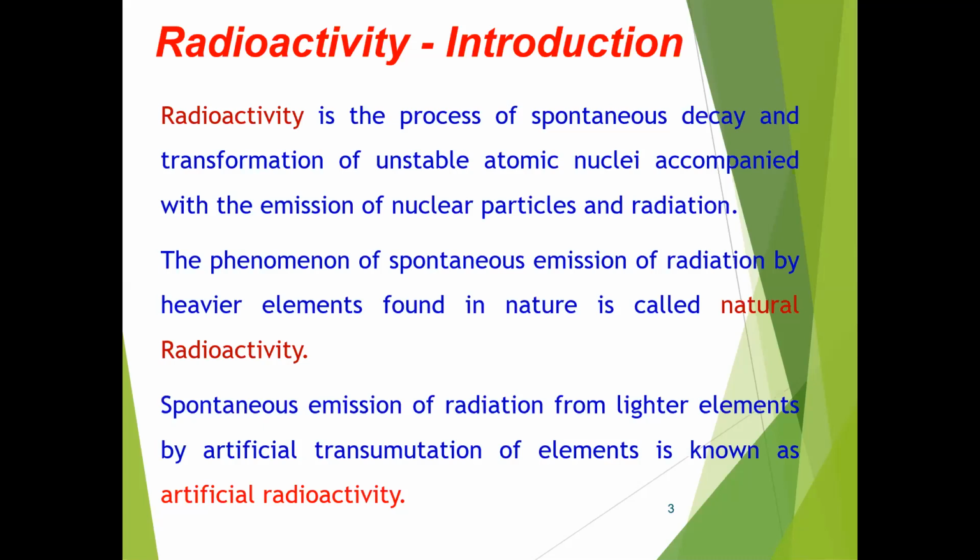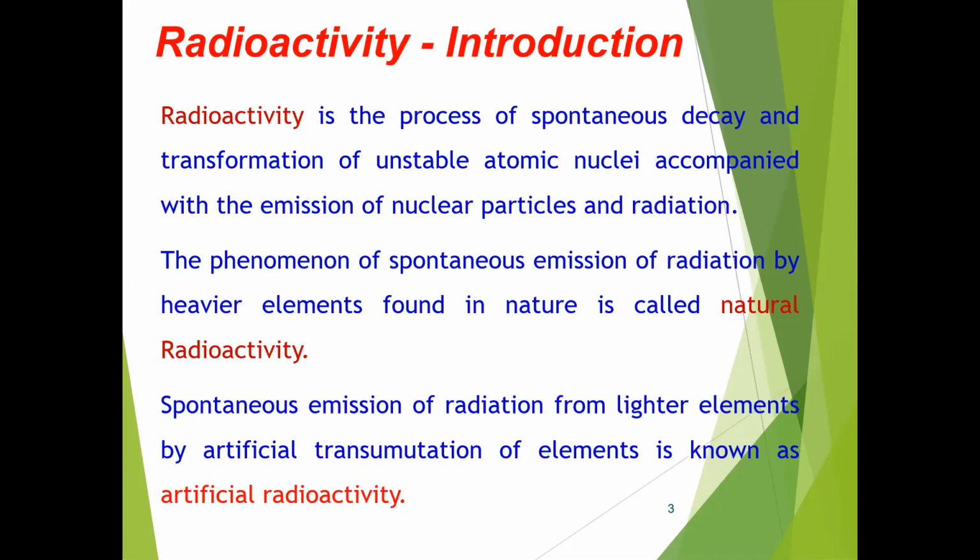The decaying element is called the parent element, and the new element formed after decay is called the daughter element. So in the radioactive process, by emission of certain particles or radiation, the element will decay.